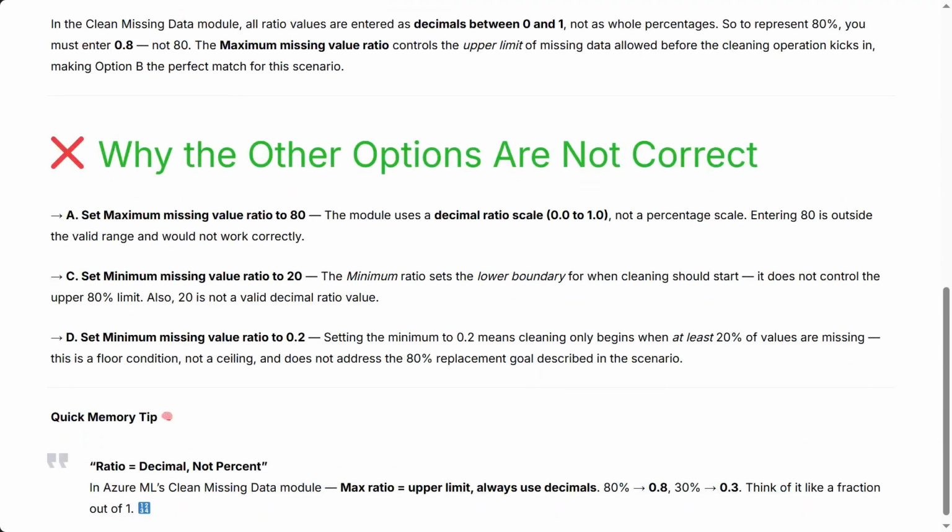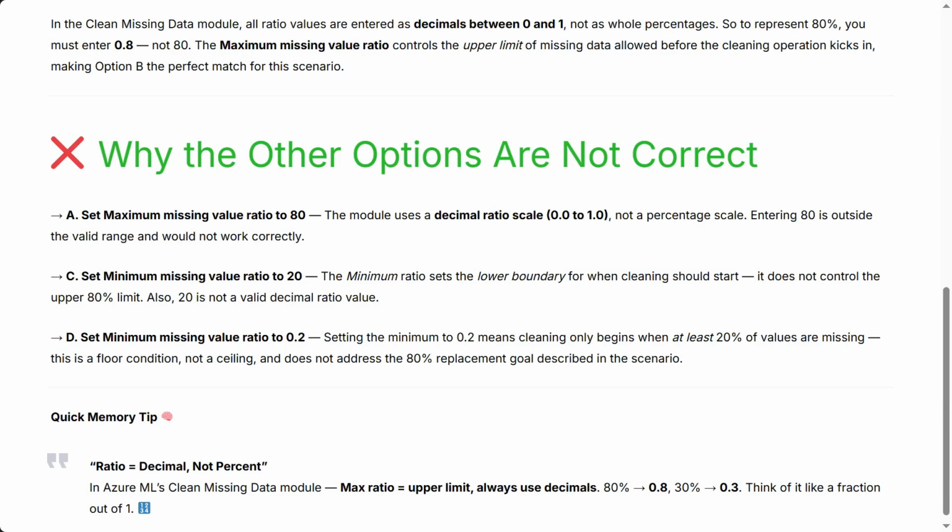Why the other options are not correct. A. Set maximum missing value ratio to 80. The module uses a decimal ratio scale, 0.0 to 1.0, not a percentage scale. Entering 80 is outside the valid range and would not work correctly. C. Set minimum missing value ratio to 20. The minimum ratio sets the lower boundary for when cleaning should start. It does not control the upper 80% limit. Also, 20 is not a valid decimal ratio value. D. Set minimum missing value ratio to 0.2. Setting the minimum to 0.2 means cleaning only begins when at least 20% of values are missing. This is a floor condition, not a ceiling, and does not address the 80% replacement goal described in the scenario.